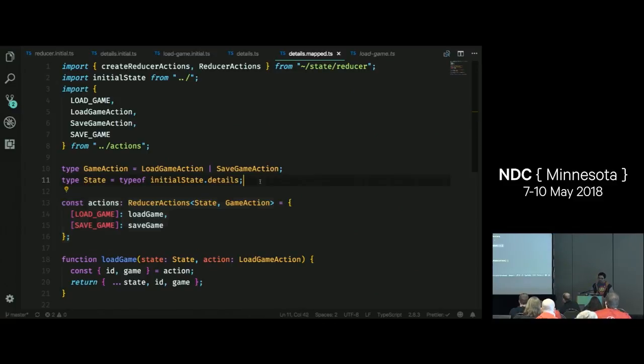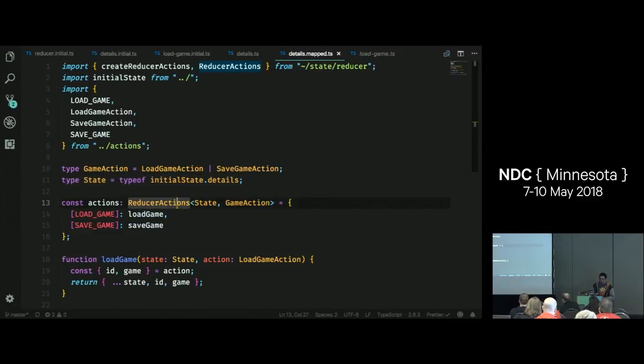The way that I'm typing this is very similar. I still have my type game action, and I still have my type of initial state details. But what I've done here is use a type alias just to shorten that up. Type aliases are super nice. You can just shorten long type names. So now this is just state.